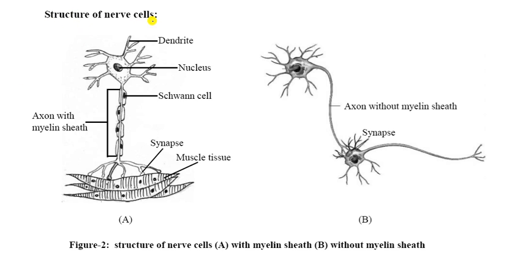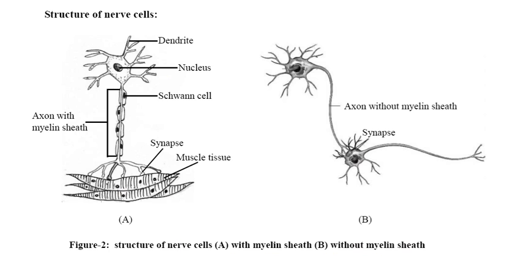So that is the structure of the nerve cell. You can see there are many parts in this nerve cell. The first one is the dendrite. The second one is the nucleus, and here is the Schwann cell. This is the axon with the myelin sheath, and here is the synapse, and here is muscle tissue. And here is an axon without a myelin sheath, and here is the synapse. So these are the structures, and you can draw them in your copy. The first is the structure with the myelin sheath, and the second is the structure without the myelin sheath.